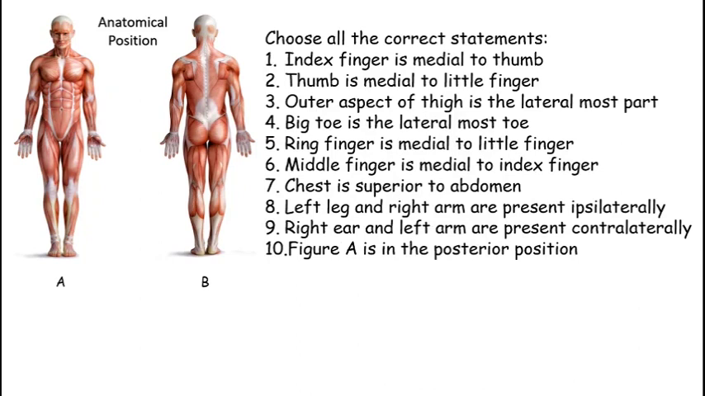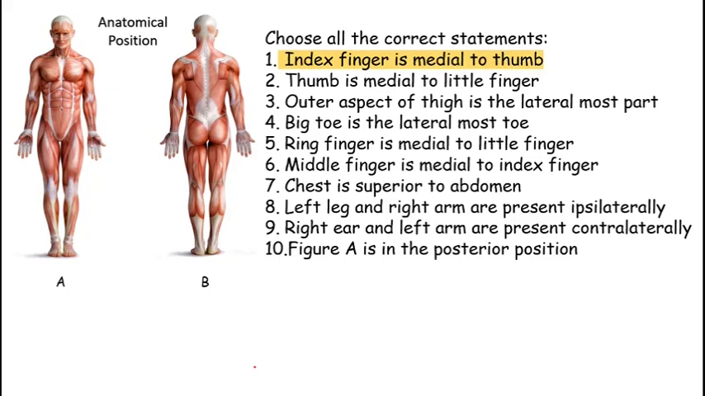Choose all the correct statements. Index finger is medial to thumb. Thumb is medial to little finger. Outer aspect of thigh is the lateral most part. Big toe is the lateral most toe. Ring finger is medial to little finger. Middle finger is medial to index finger. Chest is superior to abdomen. Left leg and right arm are present ipsilaterally. Right ear and left arm are present contralaterally. And figure A is in the posterior position.